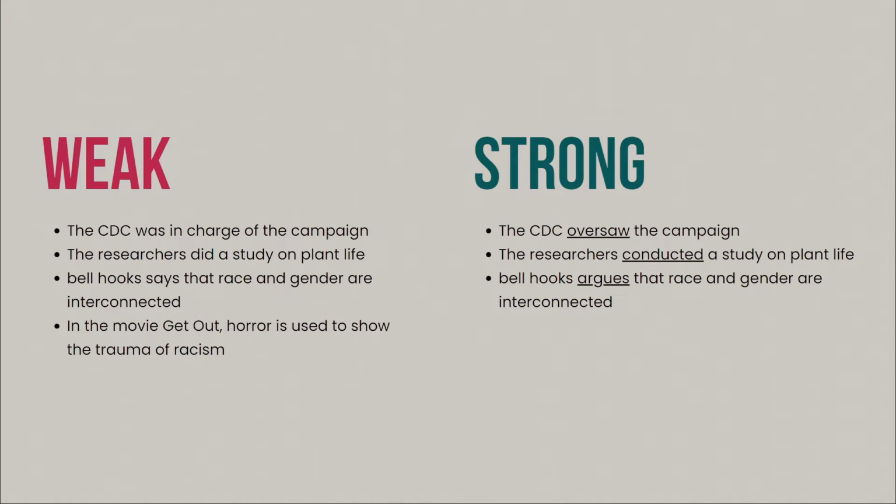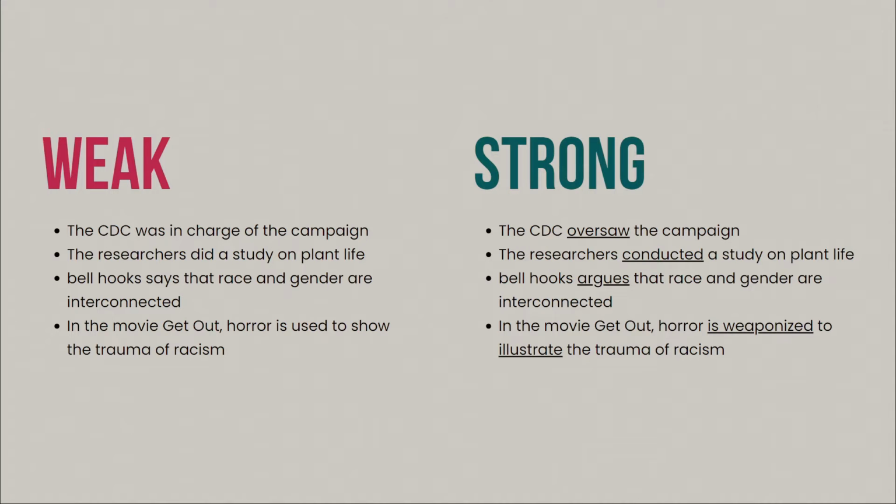Let's look at one last example. In the movie Get Out, horror is used to show the trauma of racism versus in the movie Get Out, horror is weaponized to illustrate the trauma of racism. So in this example, I wanted to show you how unique and varied strong verbs can be.